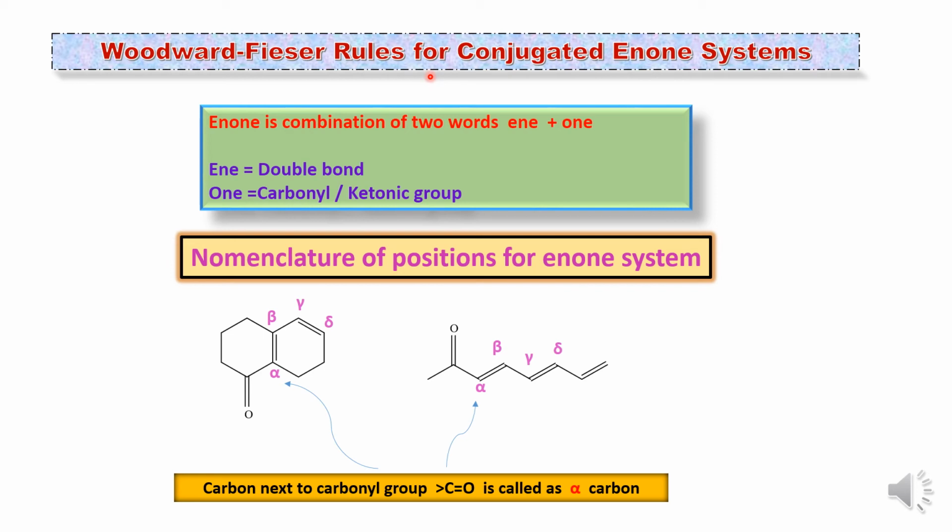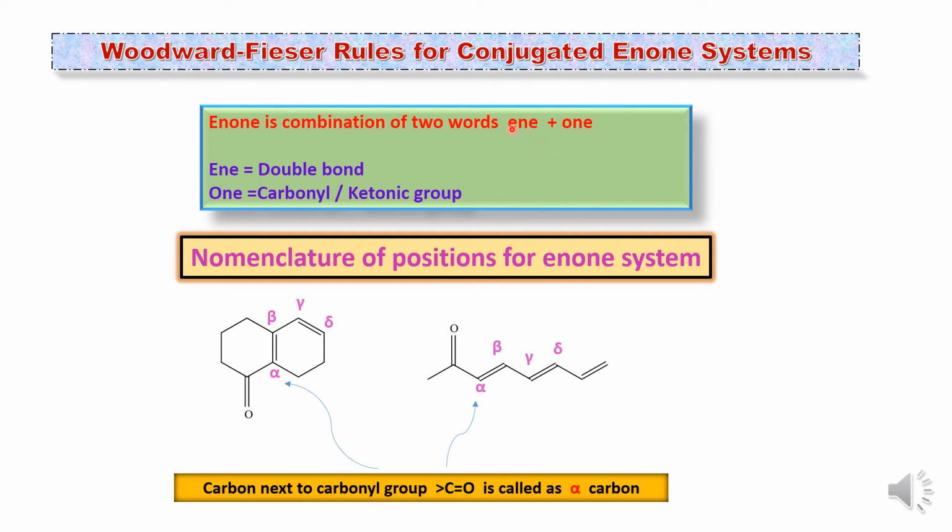Now we will first see what is the meaning of enone. Enone is the combination of two words, ene plus one. Now ene is the suffix used for the alkenes. Whenever a double bond is there, we use the ene, like propene, ethene, butene, like that. So ene means here double bond, and one is the suffix used for the carbonyl or ketonic group. We know propanone, butanone, hexanone, like this. So one is the suffix used for the ketonic group.